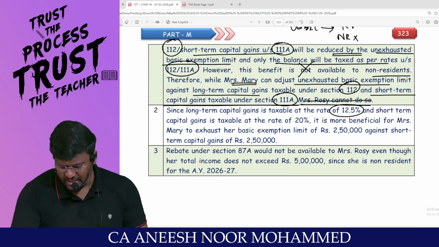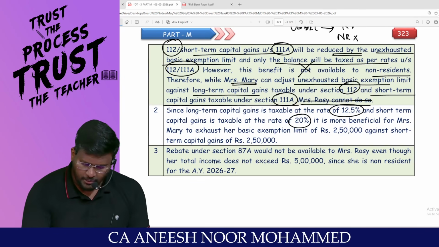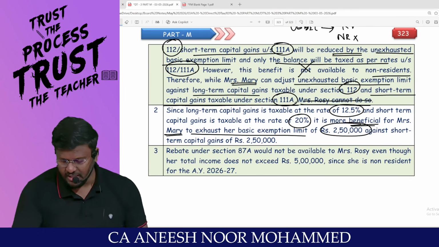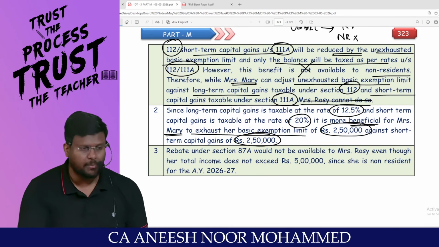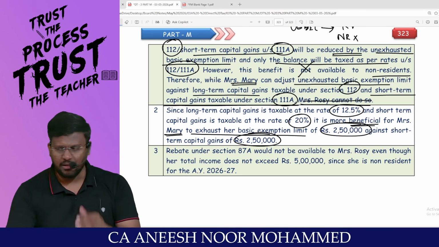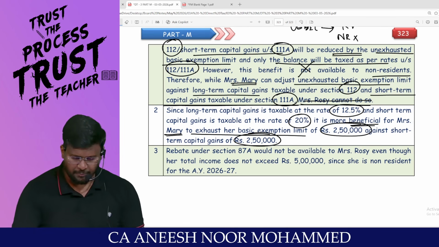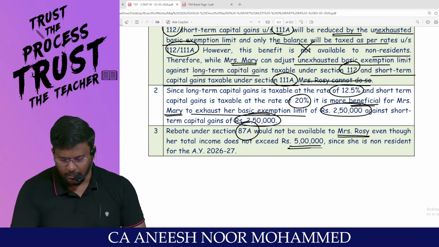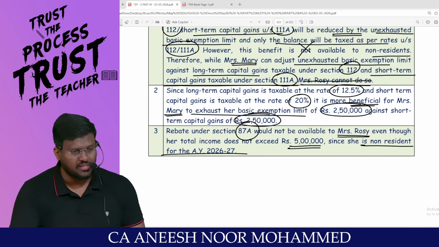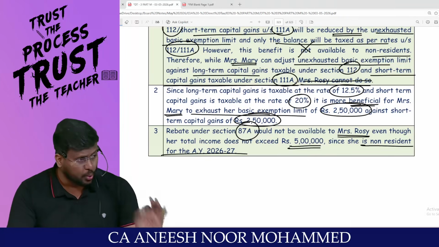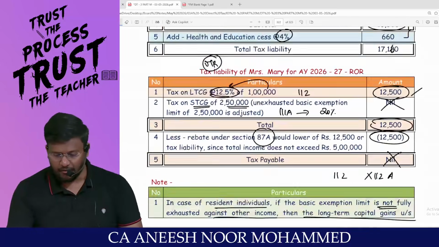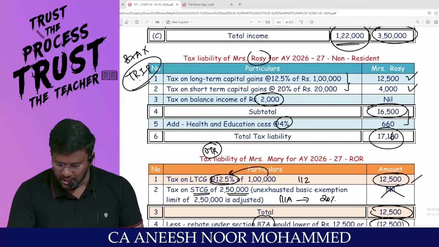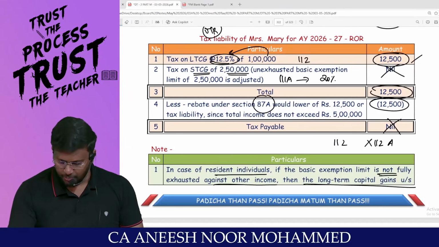Since long-term capital gain is taxable at only 12.5% and short-term capital gain is taxable at 20%, it's more beneficial for Mrs. Mary to exhaust her basic exemption limit of 2,50,000 against the short-term capital gain. Correct? Because we claim the basic exemption against the higher rate of tax. Rebate under 87A would not be available to Mrs. Rosie, even though her total income does not exceed 5 lakh, since she is a non-resident, because 87A is applicable only to residents. So the tax liability of Rosie is 17,160 and the tax liability of Mary is nil.